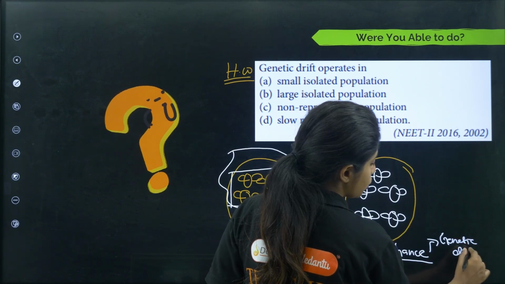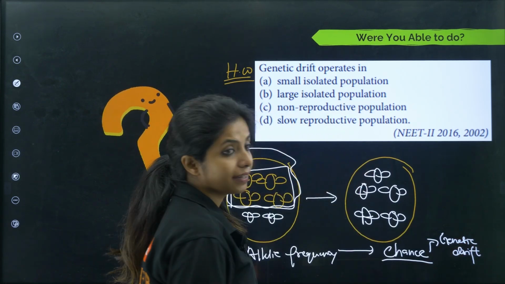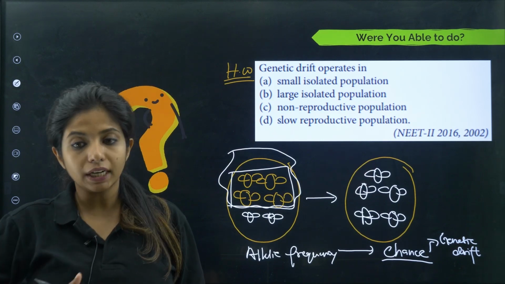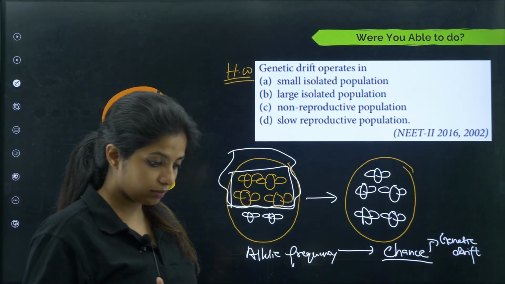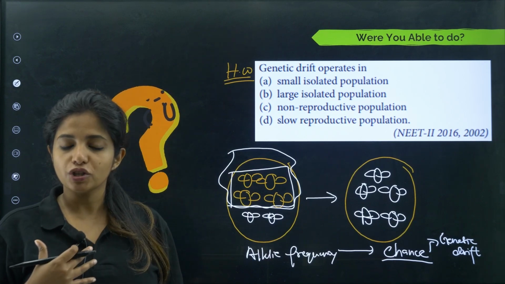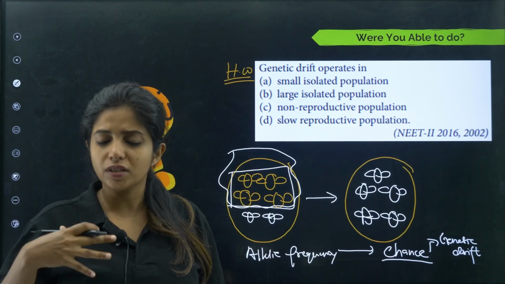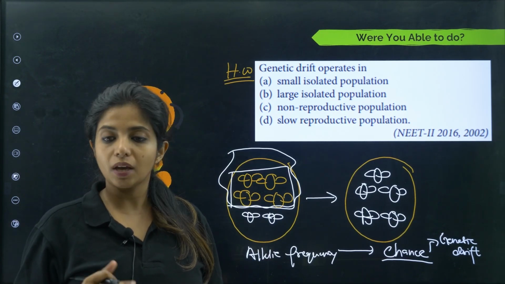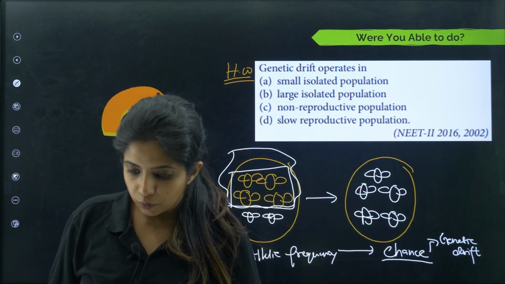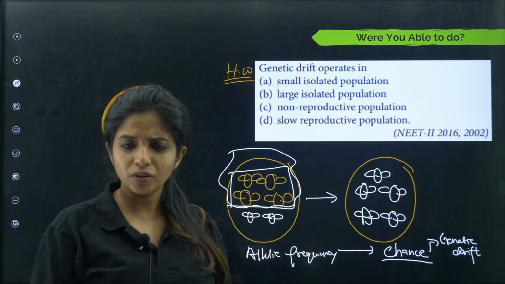What do you call it? You call this genetic drift, because it is occurring by chance. Now, where will genetic drift operate? Do you think it will operate in a small isolated population or a large isolated one? Where can you see the most of it? For example, just imagine this is a large population. Same thing, the elephant walked, but it might have walked 1 to 3 steps, that's all.